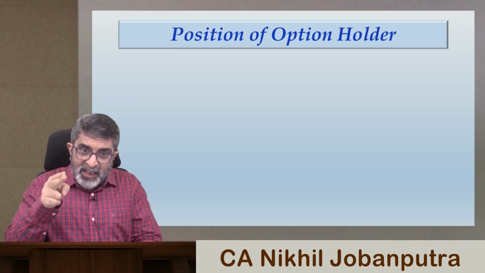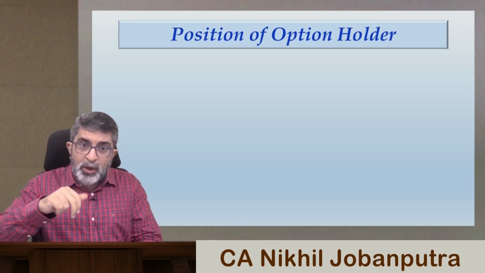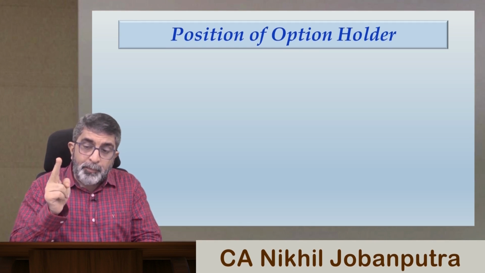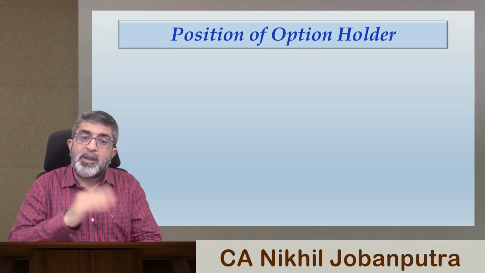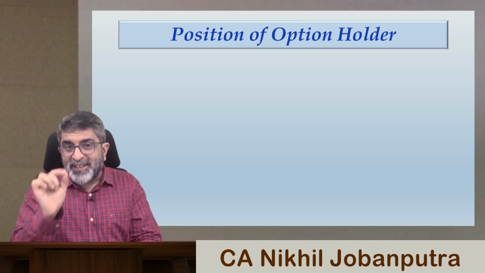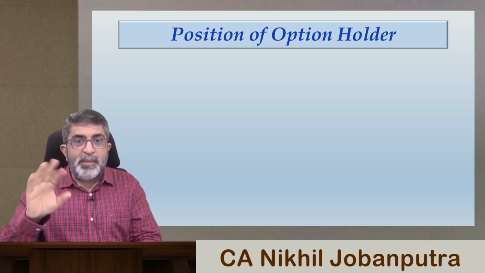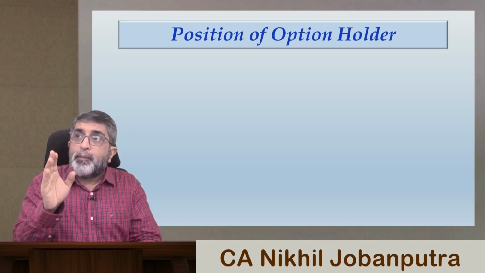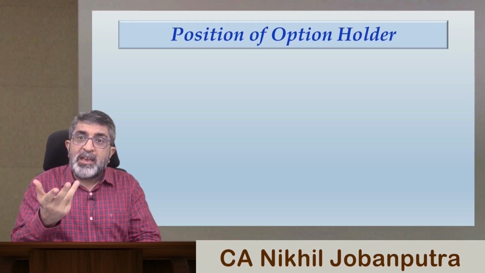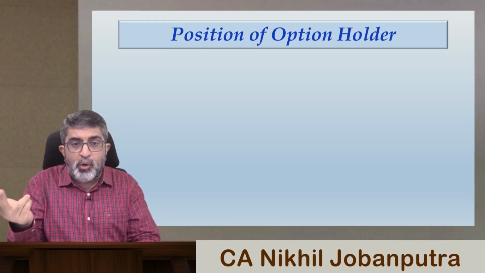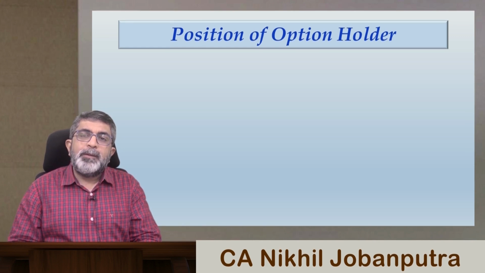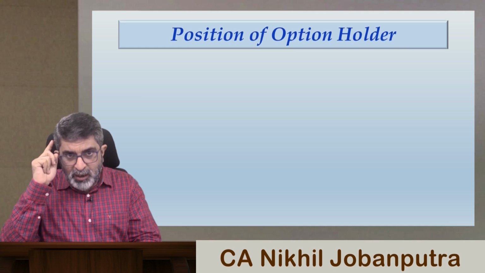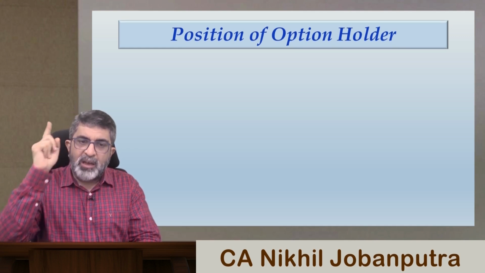When exercising an option will result in a loss to the option holder, we say the position of the option holder is out of the money. When exercising an option does not make any difference to the option holder at all, that means the option holder is indifferent between exercising the option or letting it go, then we say the option holder's position is at the money. In the money, at the money, out of the money.